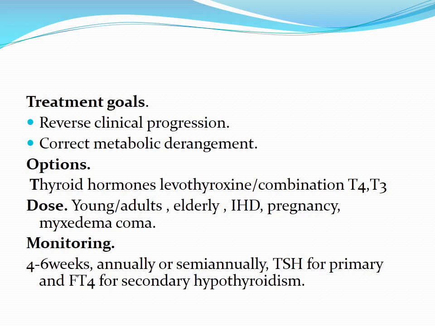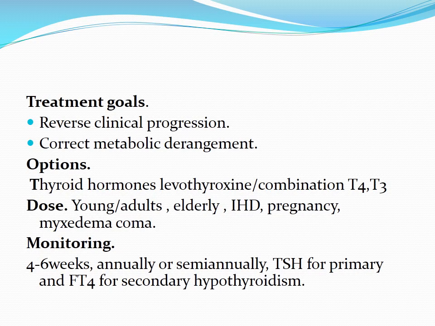In young adults having no other comorbid conditions, we can start with levothyroxine 50 to 75 microgram per day. But in elderly populations and in those patients having coronary artery disease, we have to start 1/4 to 1/2 of the actual dose of levothyroxine, about 25 to 50 microgram per day.